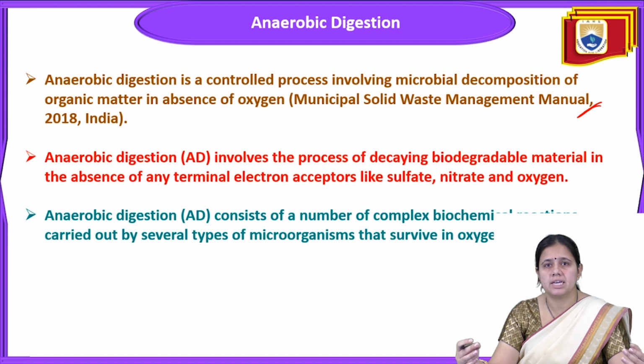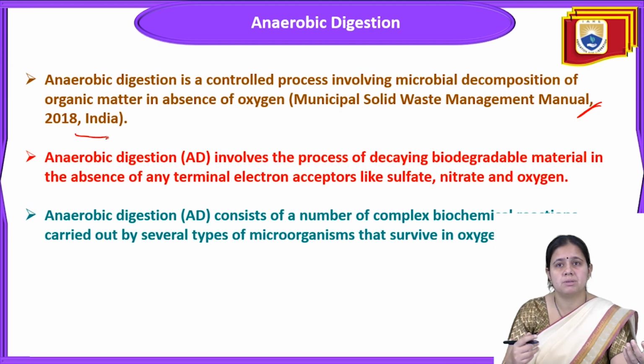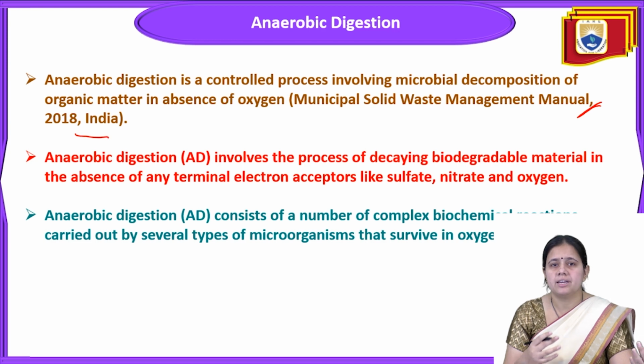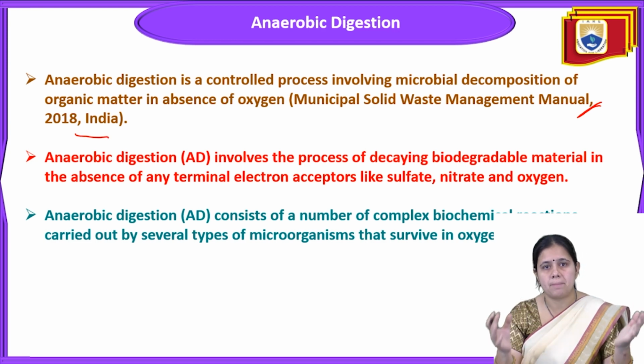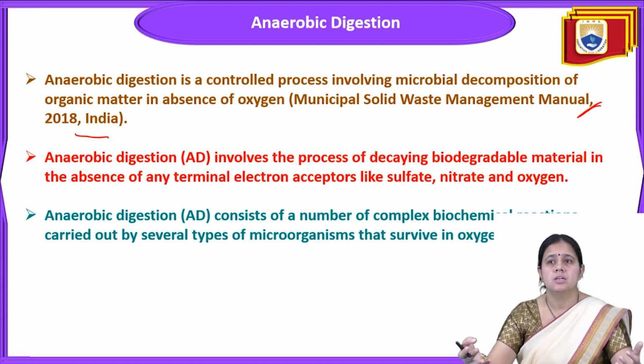The Government of India made a manual on municipal solid waste management and its handling in the year 2018. As per this manual, anaerobic digestion takes place in a controlled chamber, where controlled experiments are carried out in the absence of oxygen, involving the decomposition of organic matter.